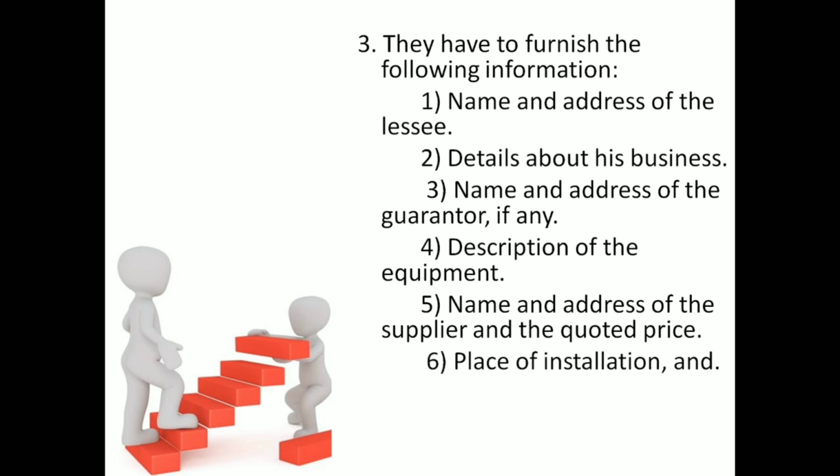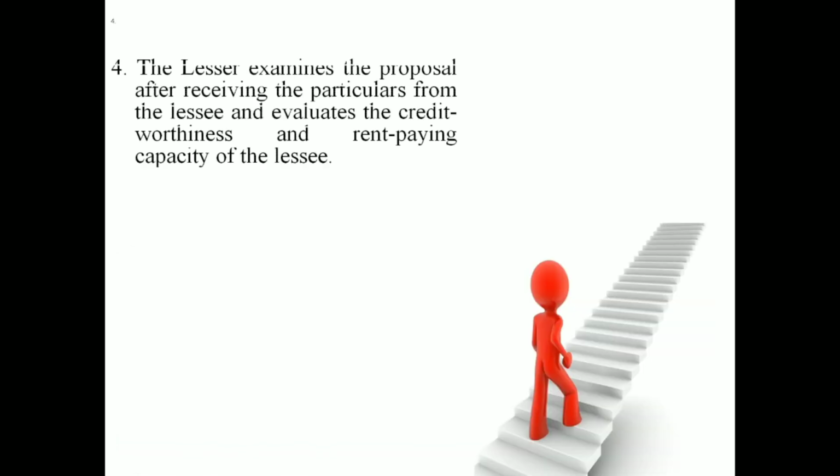Then after that, the place in which the particular thing has to be taken or installed, you have to identify, and the duration of the lease you also have to mention. The duration may be for a period of 1 year or 2 years or 5 years, whatever it is. All these things you have to mention in a leasing process. So this is the third step you have to do before doing a leasing process. And the fourth one is like this.